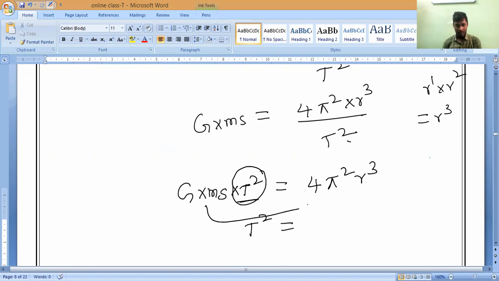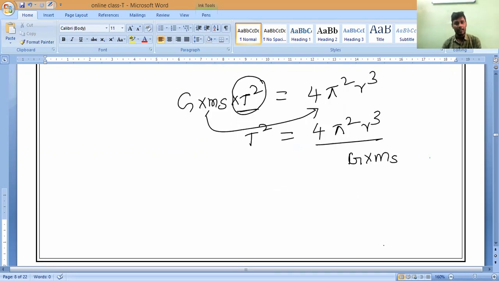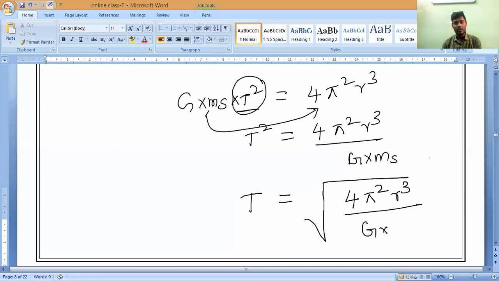So now G into M S is in multiplication, so it will come to this side as division. So T square equals 4 pi square R cube divided by G into M S. Any doubts? Clear? Now, as we know, the square will go to the other side and become a root. So T equals root of 4 pi square R cube divided by G into M S. Any doubt, guys? Till here, solve it.